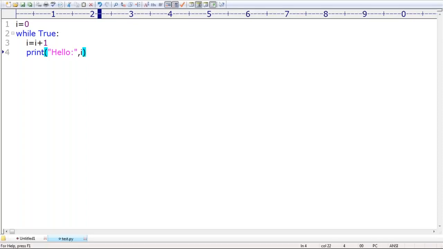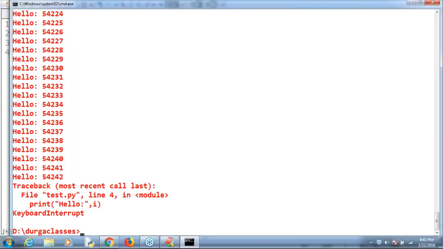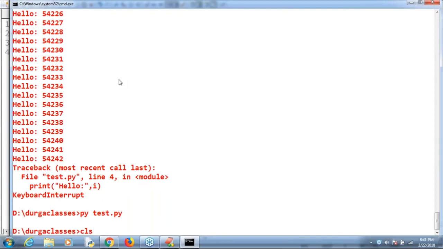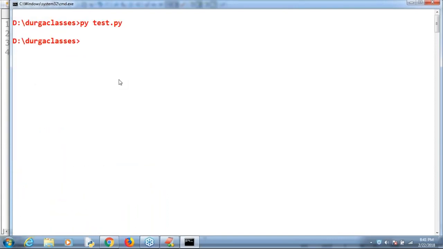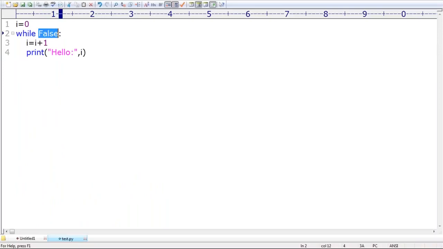Next, if I use while False, what is the output I will get now? It is already false. If it is already false, then this body is not going to execute. Observe that. What will happen? Nothing. There is no output at all because it is not executed.